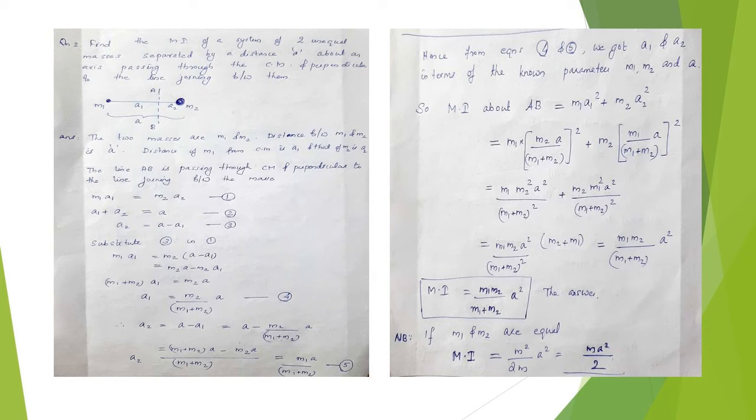If the masses m1 and m2 are equal, what is the value of moment of inertia? It is equal to m square by 2m a square, which is equal to ma square by 2.